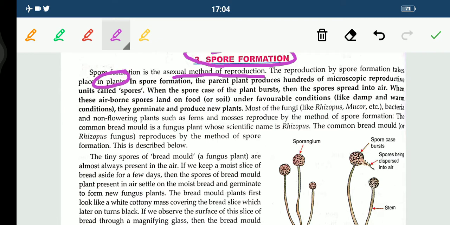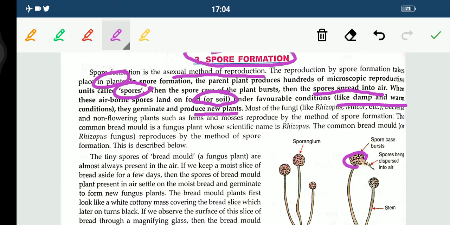Now students, in spore formation what exactly happens is that the parent plant produces hundreds of microscopic reproductive units that are called spores. And when the spore case of the plant bursts, suppose this is a spore case, you can see it bursting, so the spores are dispersed into the air. When these airborne spores land on food, basically soil for them, under favorable conditions like damp and warm conditions, they germinate and produce new plants. So this is what spore formation is.